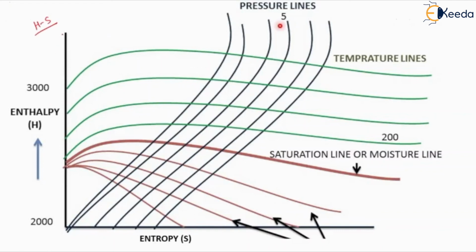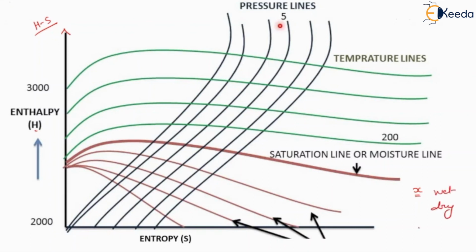You can see here the vertical side is representing the enthalpy, which is denoted by H, and the horizontal side is representing the entropy, which is denoted by S. With the help of this diagram, we can define different values of enthalpy and entropy on the basis of different values of properties like pressure, temperature, and other properties, and on the basis of dryness fraction. This dryness fraction we usually denote by X, and it discriminates between the wet and dry substance.